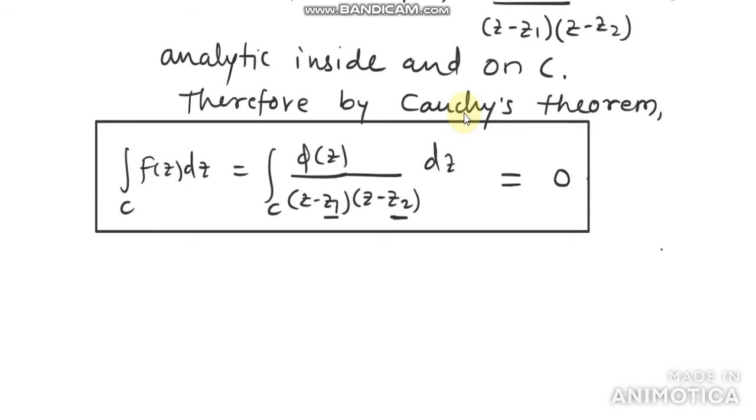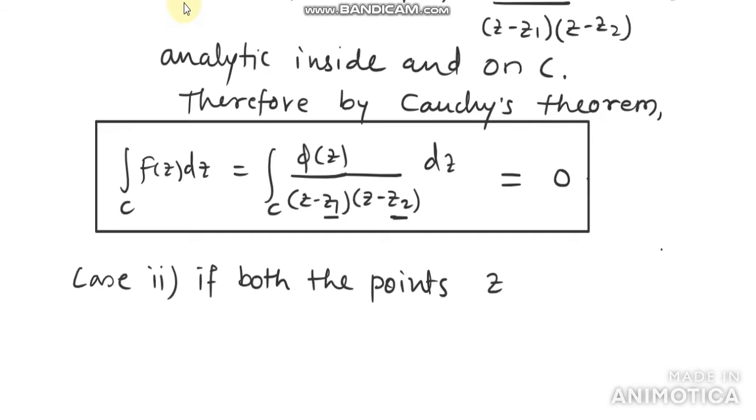Now let us see sub case number 2. Now I would like to take these 2 points inside. If both the points z1 and z2 are inside c,